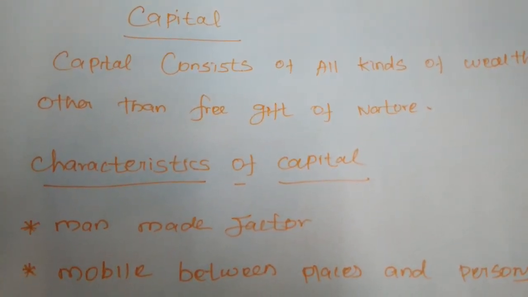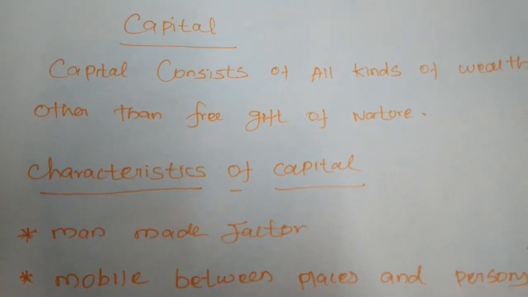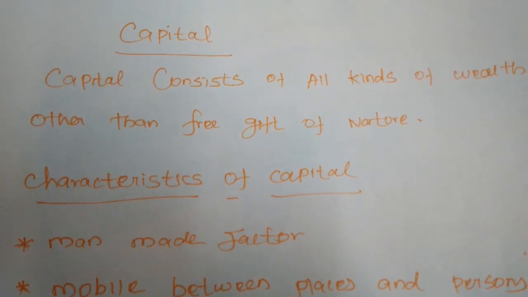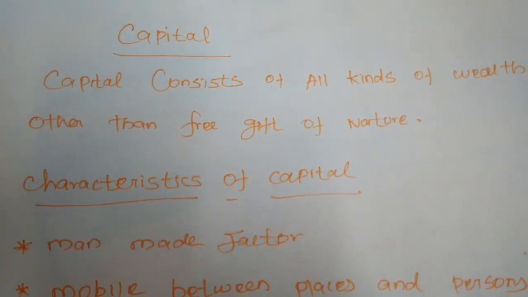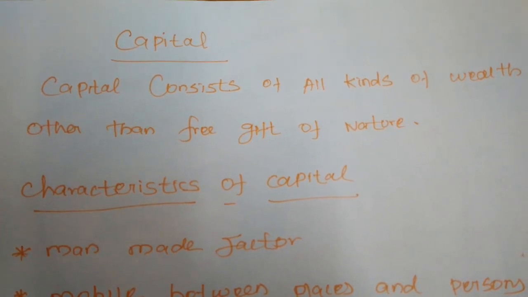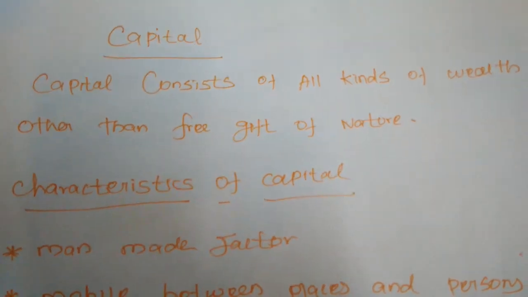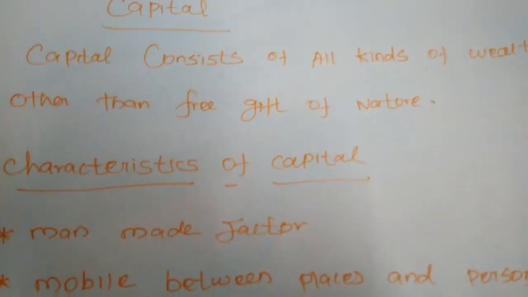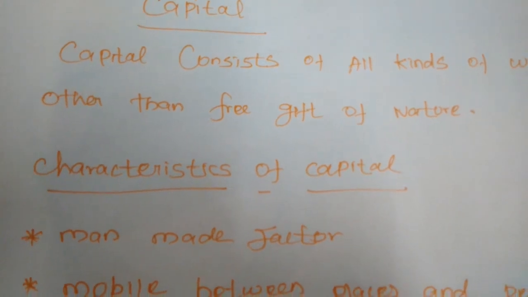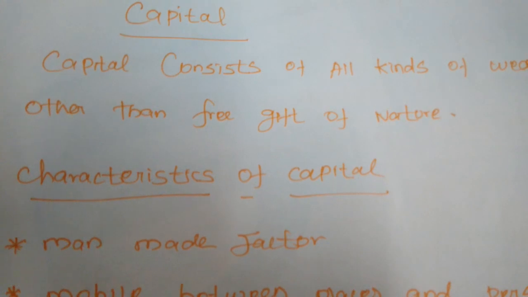And not only that, capital is a man-made thing, but land or some of the free gifts of nature are not made by man. Even though, the free gift of nature is considered a type of wealth. So Marshall says capital consists of all kinds of wealth other than free gift of nature, which yield income.